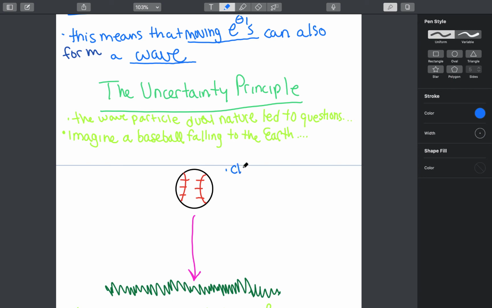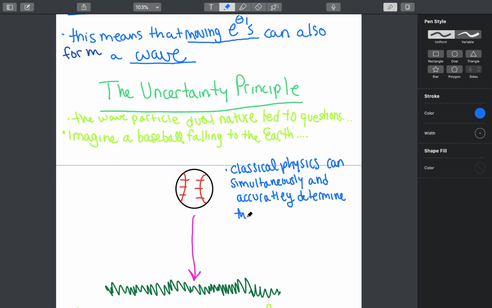So classical physics can simultaneously and accurately determine the position and momentum of macroscopic objects, so objects that we can see.